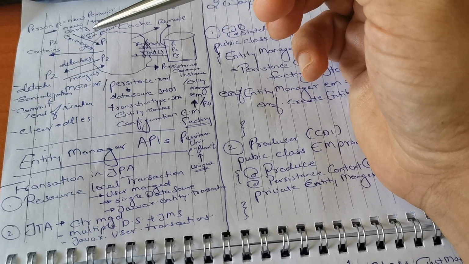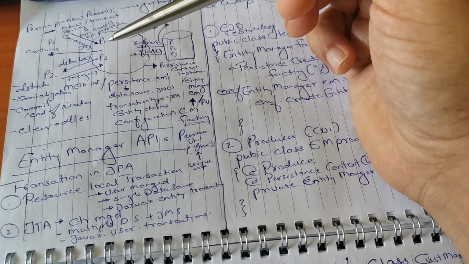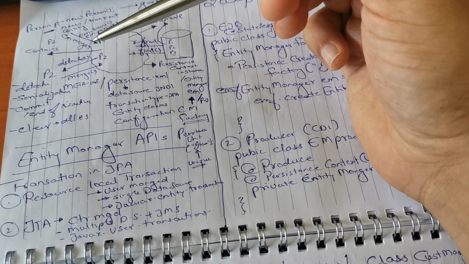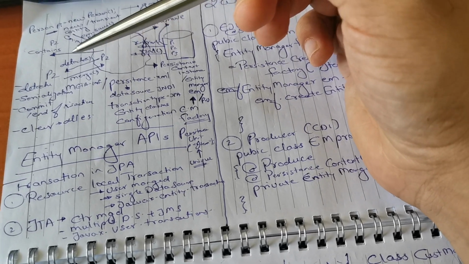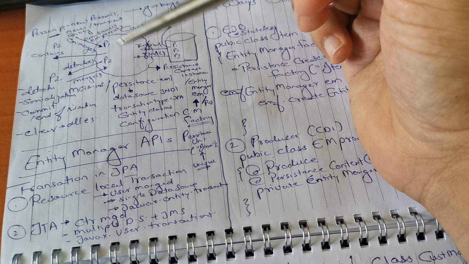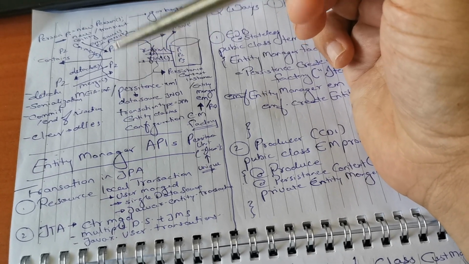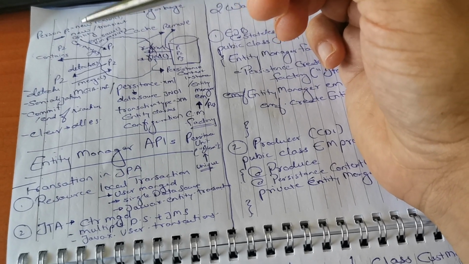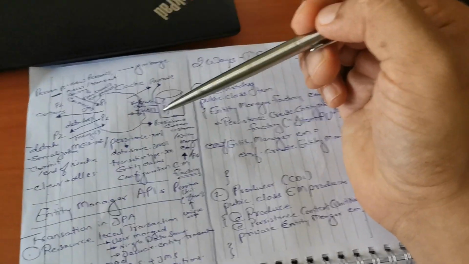When we have em.save with p as a parameter, it will bring that entity instance into the cache. There are other ways to do it, like entityManager.persist, entityManager.merge, and we can also check whether a particular entity is available in the cache using the entityManager.contains API. If it is in the managed state, this is called the managed state of entities. If it is in the managed or persistent state and you make any changes to that object, let's say person.age = 49 now, it will automatically get saved into the database. You don't have to worry about it.